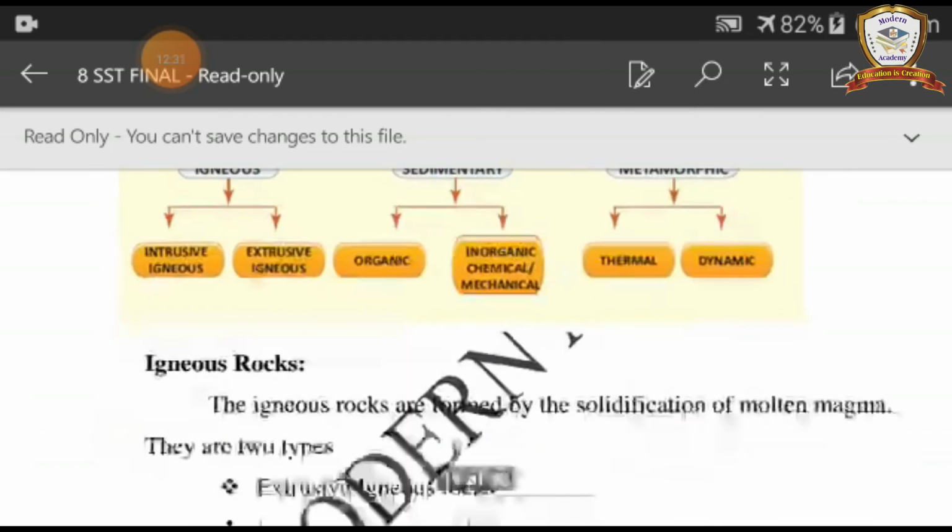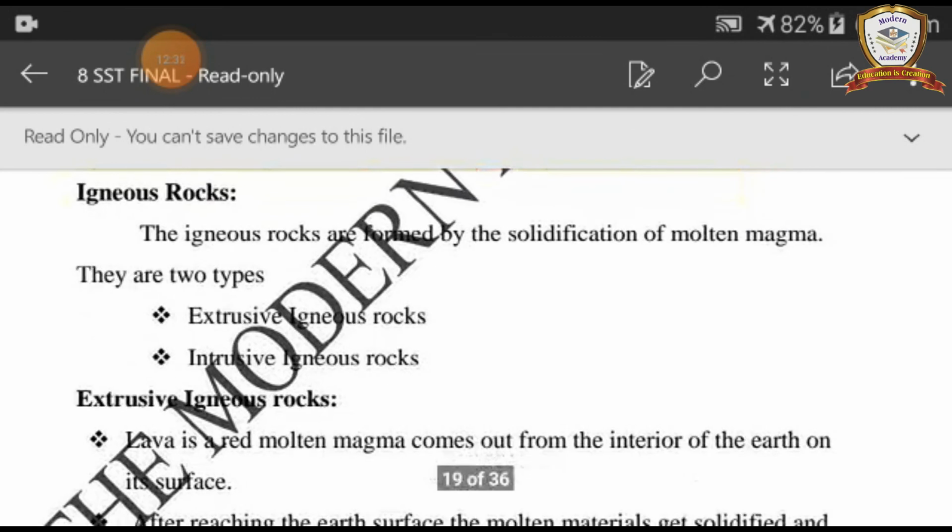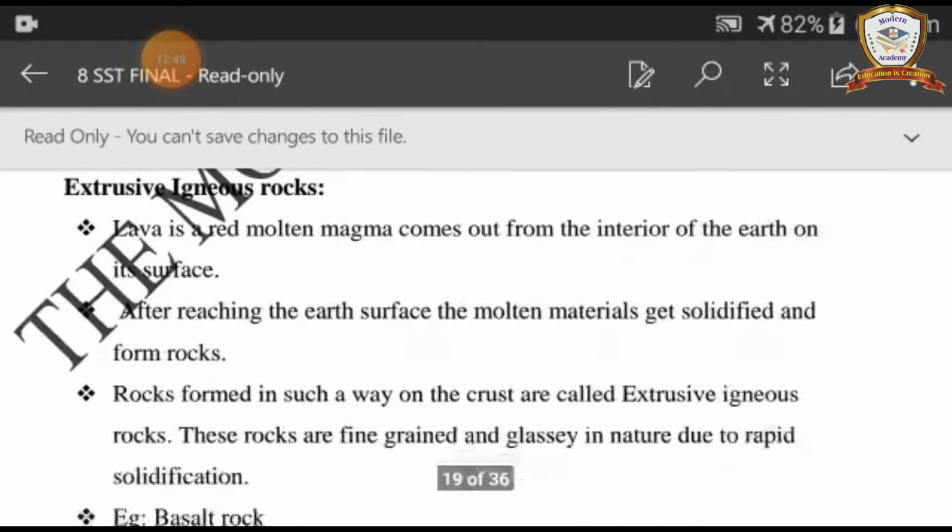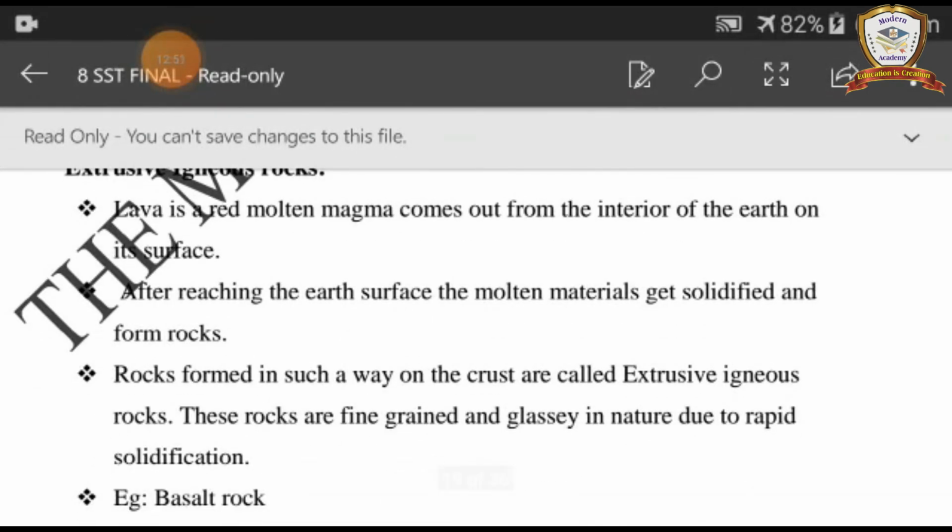First one, igneous rocks. The igneous rocks are formed by the solidification of molten magma. There are two types: extrusive igneous rocks and intrusive igneous rocks. Extrusive igneous rock. First point, lava is red molten magma that comes out from the interior of the earth onto its surface.